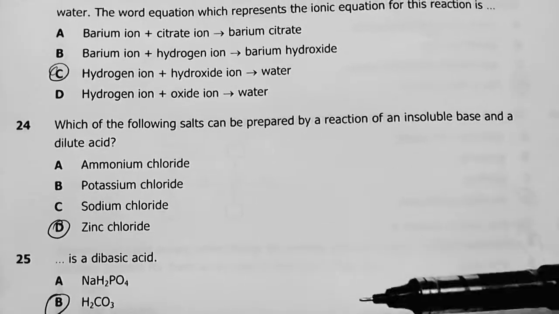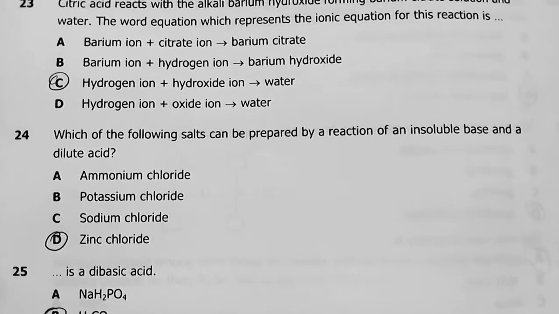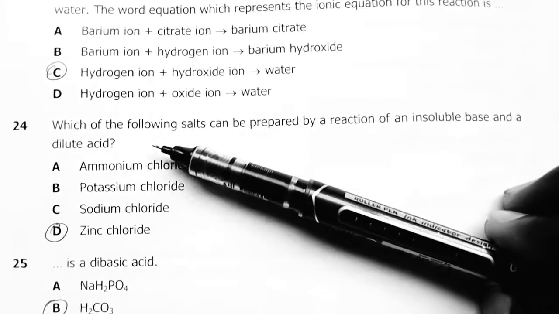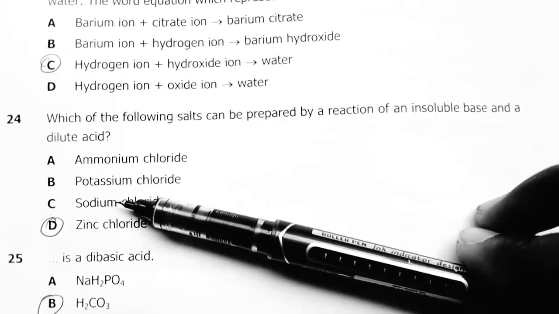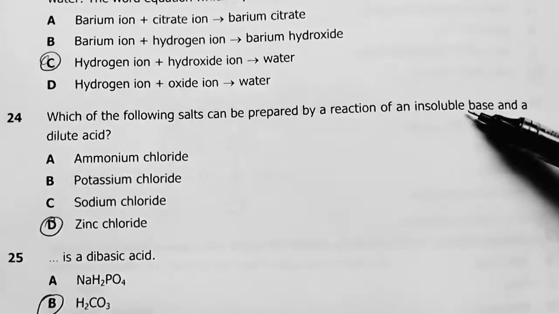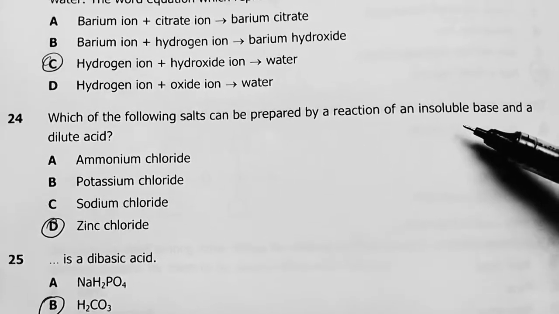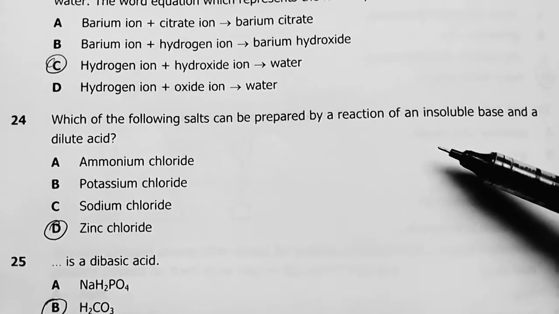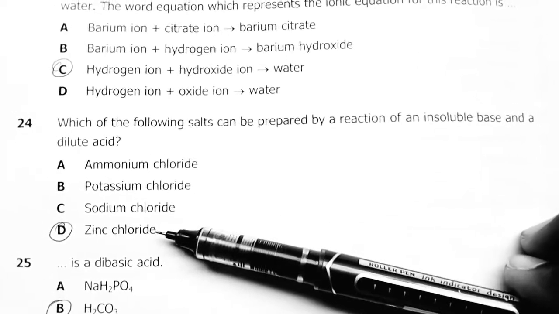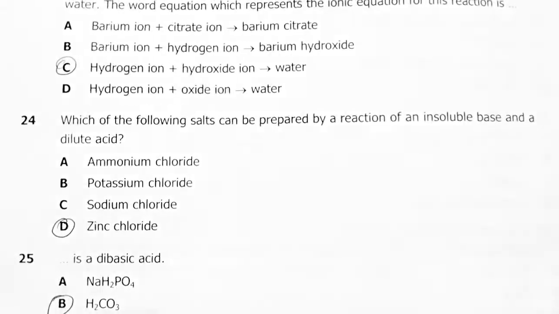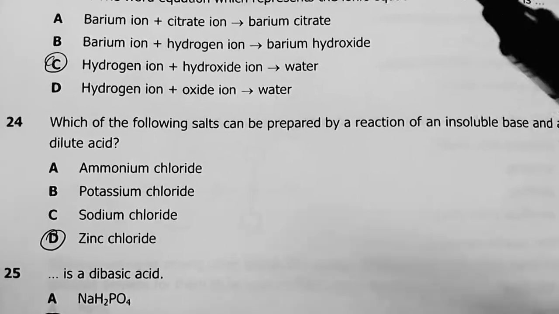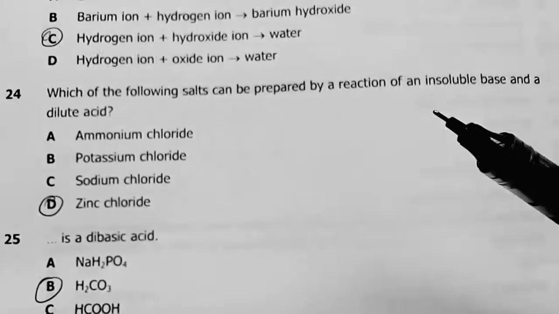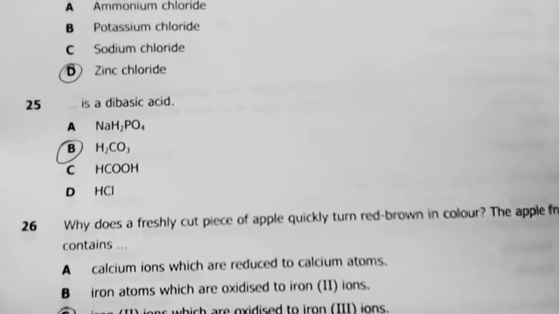24. Which of the following salts can be prepared by reaction of an insoluble base and a dilute acid? My answer is zinc chloride. All salts of ammonium, potassium, and sodium are soluble. So, insoluble base, okay. A dilute acid, zinc would be the salt there, I feel. Okay, so I move on. Before I move on, maybe I emphasize again the bases from these. Yeah, it's zinc. Check out your notes so we don't spend so much time here.